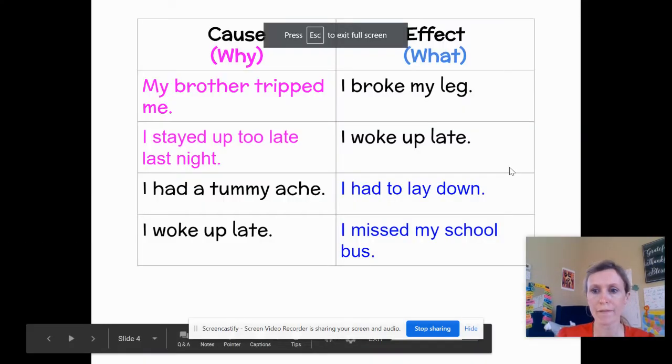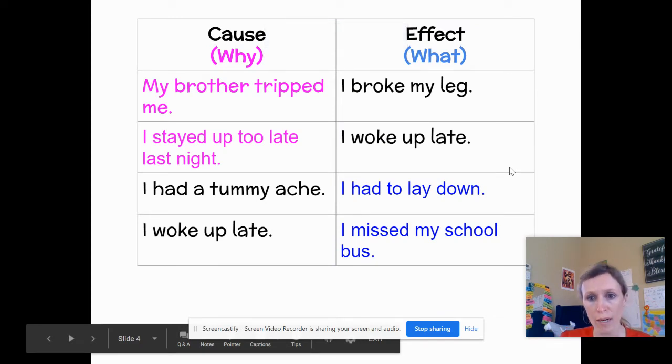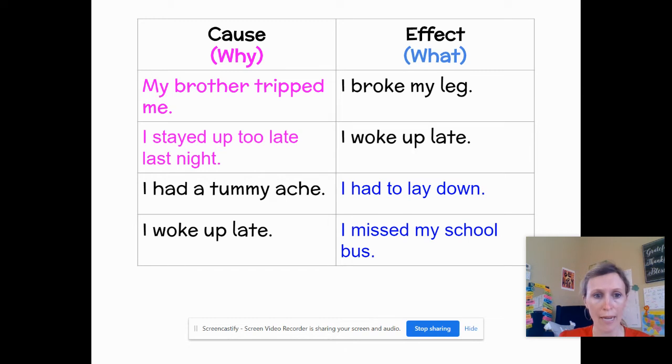All right, third graders. I filled in some examples. I had a tummy ache. Therefore, I had to lay down for a while. I woke up late, and then I missed my school bus. So again, keep using those words. Effect is what happened. The cause is the why.